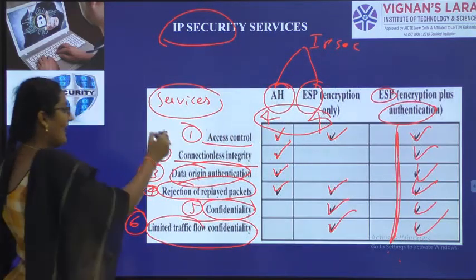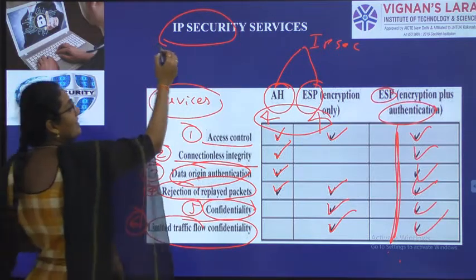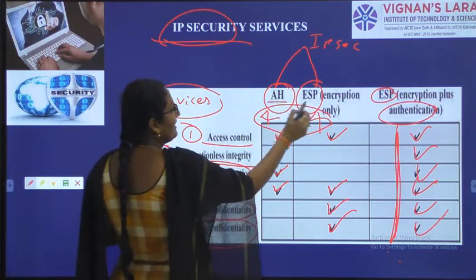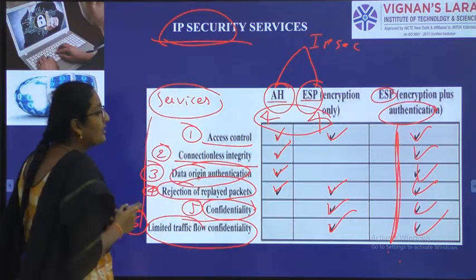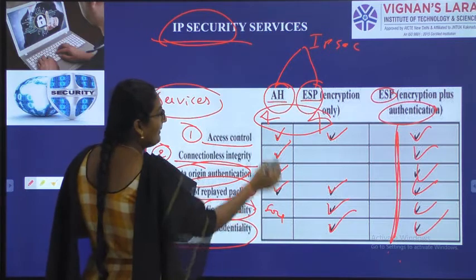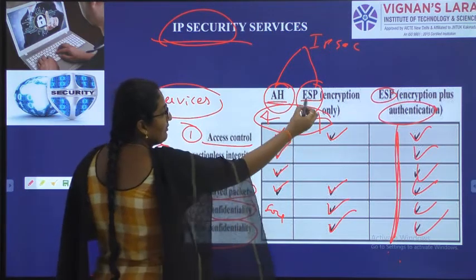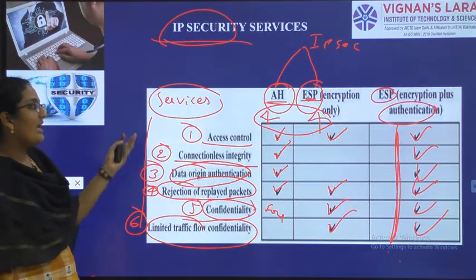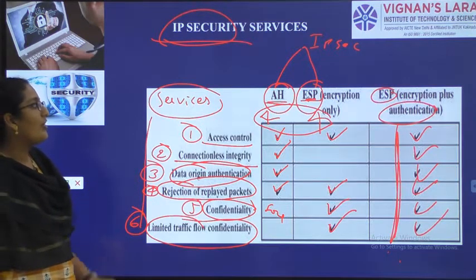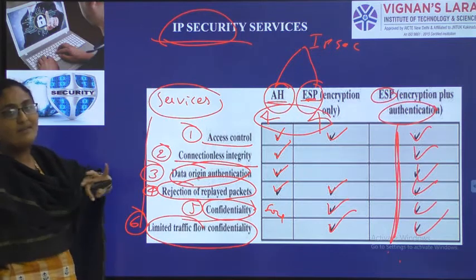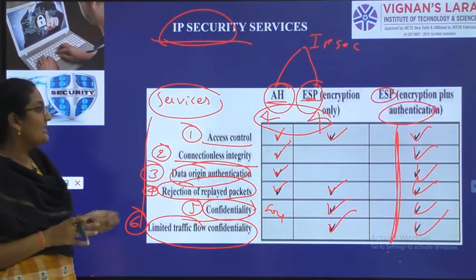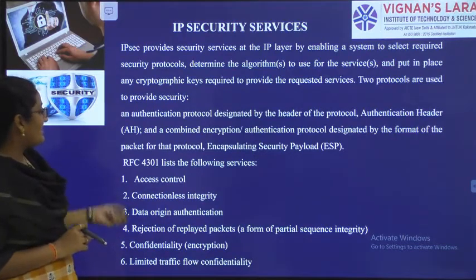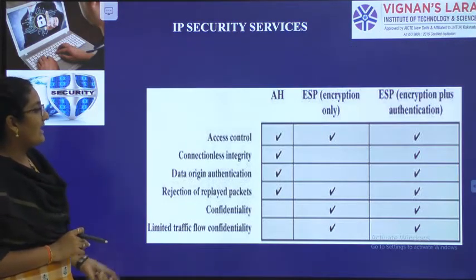So, we have some services. These services are provided by IP security. It can provide those services with the help of authentication header and encapsulating security payload. Only 4 services are provided by authentication header. 4 services are provided by encapsulating security payload. So, to get all the services, we are integrating encapsulating security payload and authentication header in IPsec so that we can get all the 6 services. So these are the services provided by the elements.